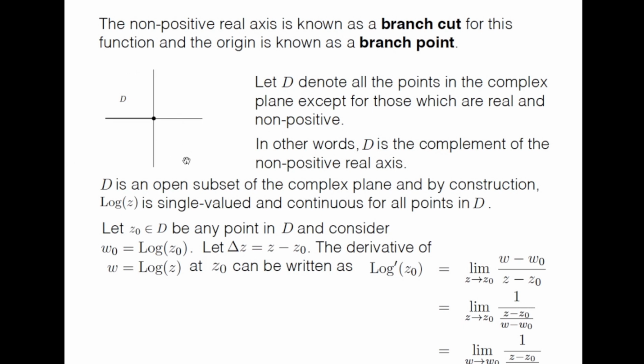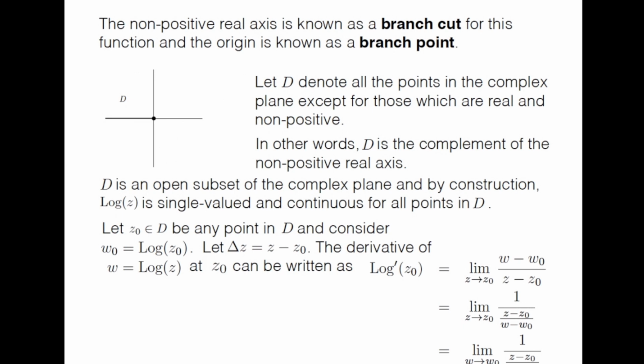And we know that D is an open subset of the complex plane, and by the way we have constructed D, log z is single valued and continuous for all points in D, because the discontinuity was across this non-positive real axis. So in D, the principal value of the log function, log z, is single valued and continuous for all points in D. We are now ready to define the derivative of the log function for the principal value.